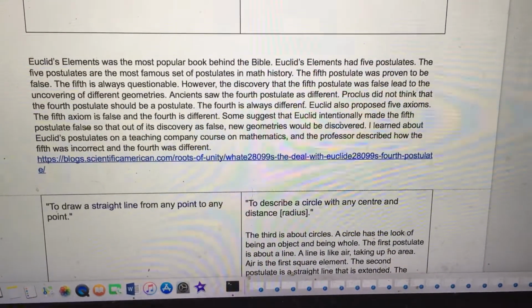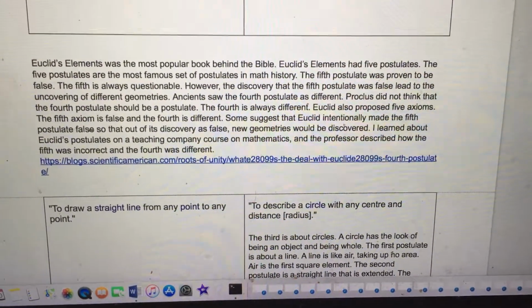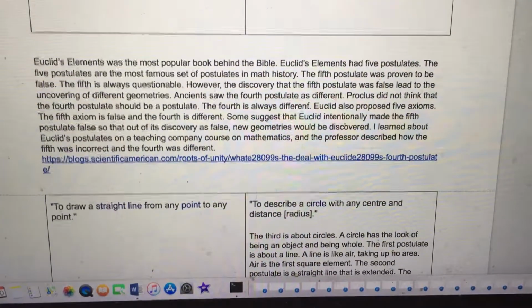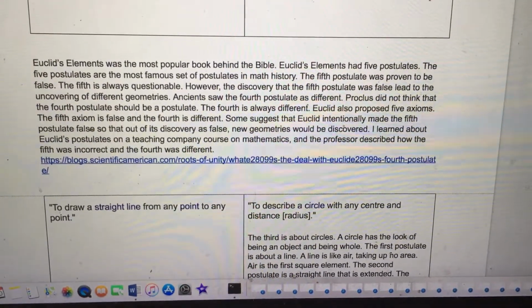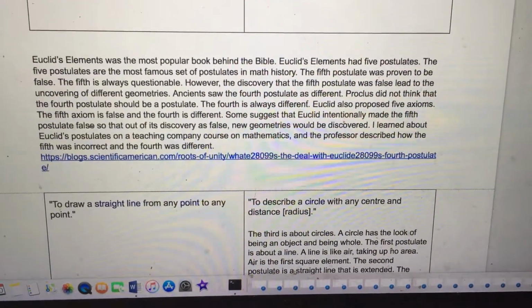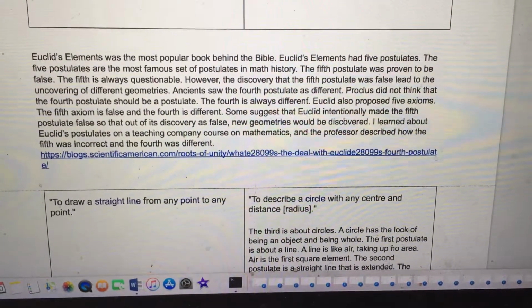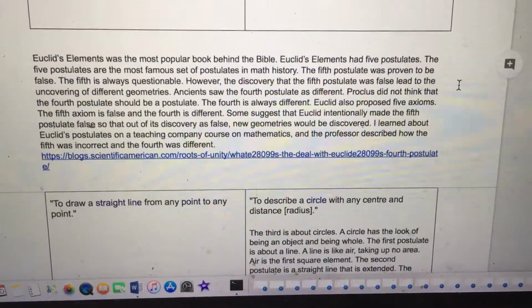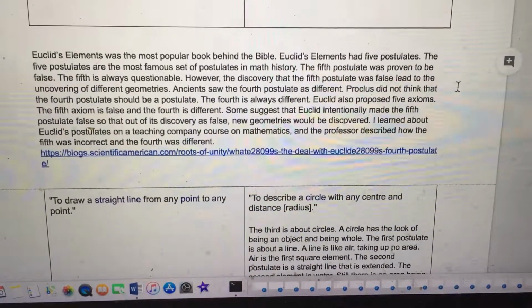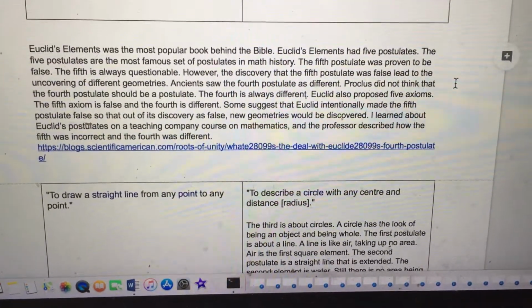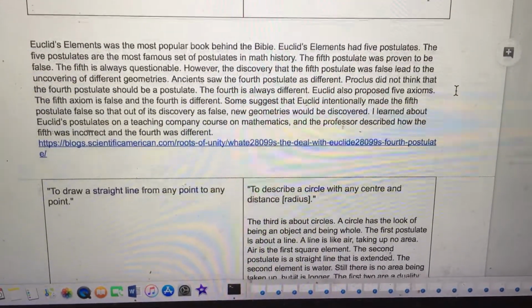This is lecture 25 of the Quadrant Model, Mathematics. Euclid's Elements was the most popular book behind the Bible. Euclid's Elements had 5 postulates. The 5 postulates are the most famous set of postulates in math history. The 5th postulate was proven to be false. The 5th is always questionable. However, the discovery that the 5th postulate was false led to the uncovering of different geometries.